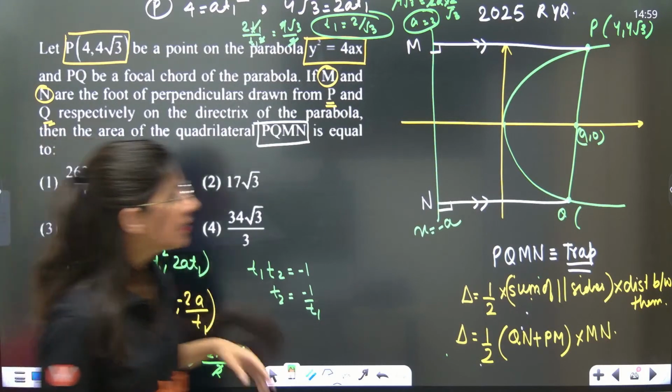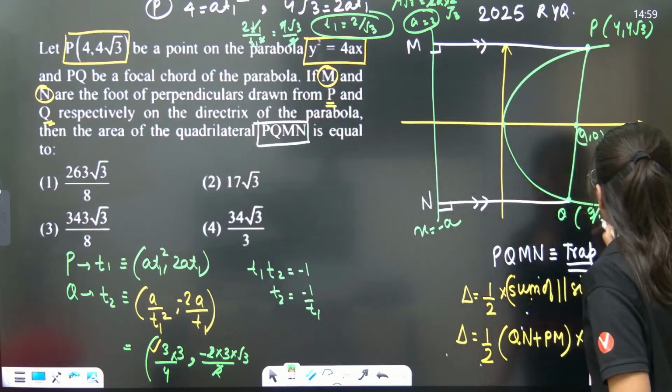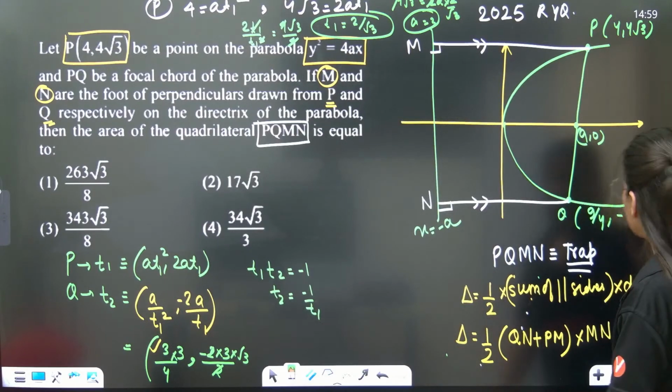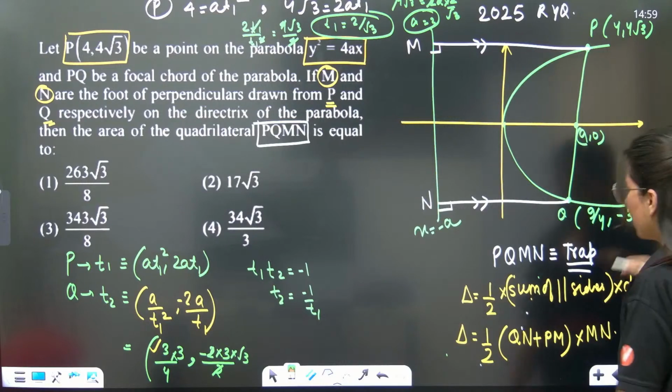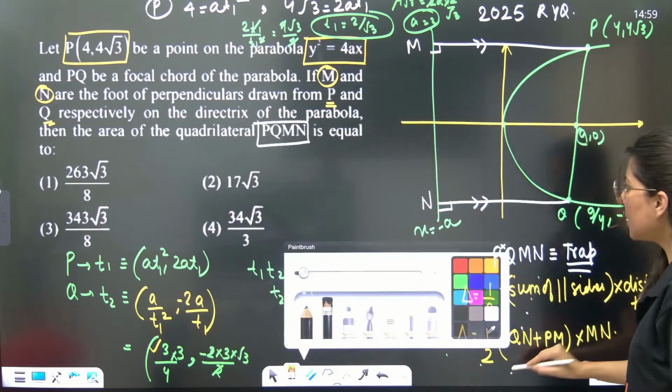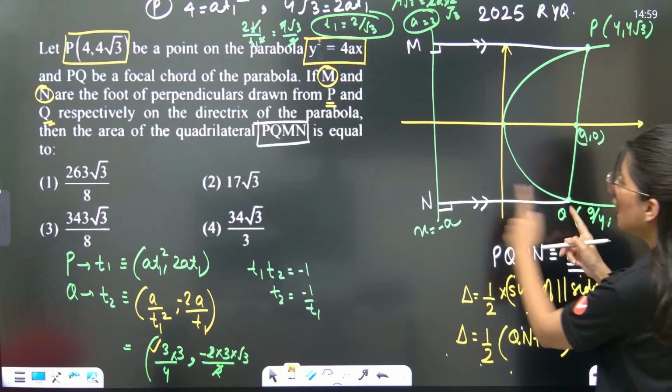So the coordinates of Q are given to you: 9 by 4, comma, minus 3√3. So now you have the coordinates of Q. What are you looking for? The distance between Q and the directrix.